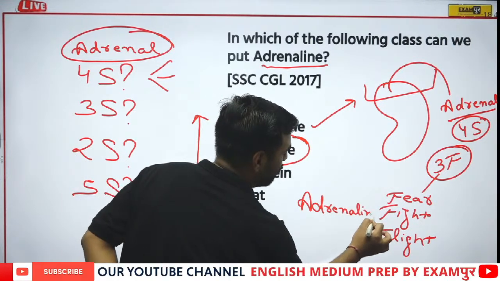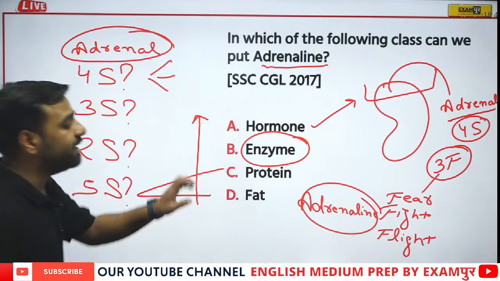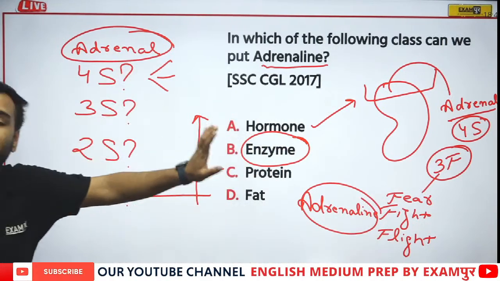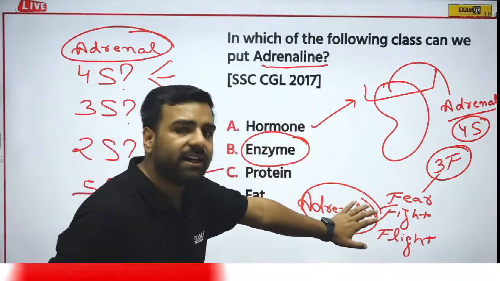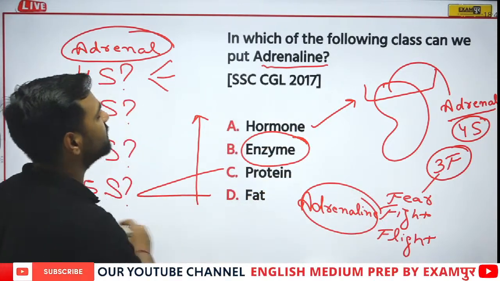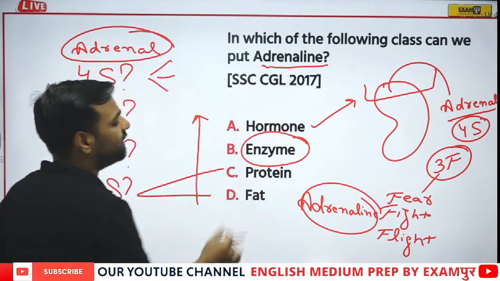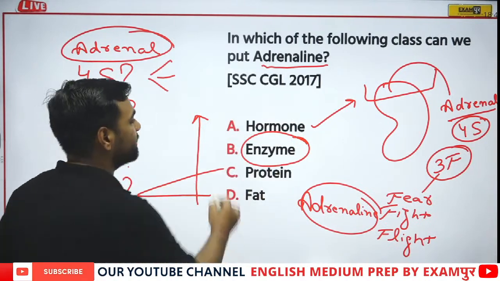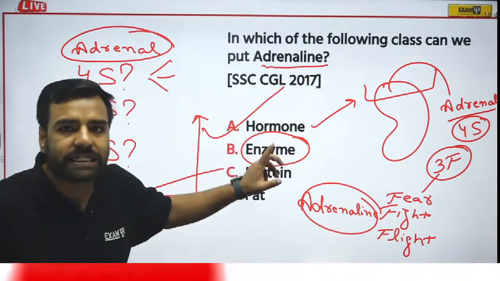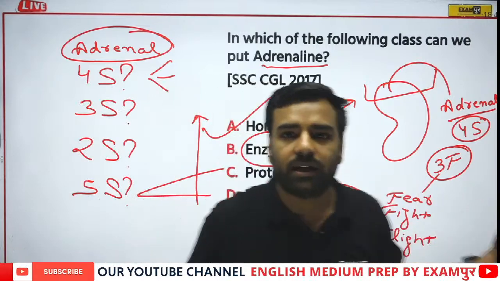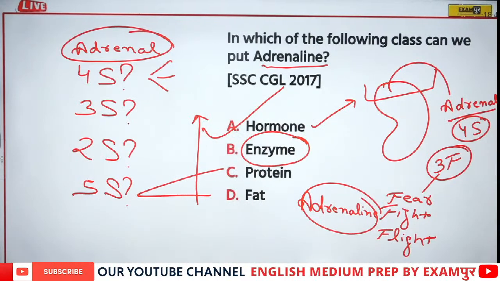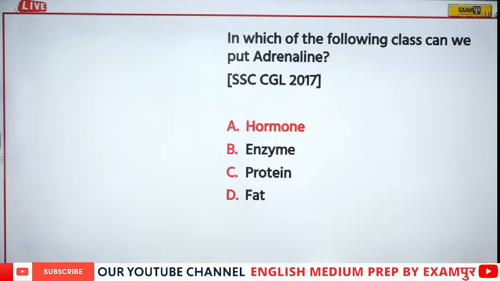So we have discussed almost everything over here. Adrenaline hormone is your emergency hormone, fear, fight and flight. And here also what is asked? We are asked about adrenaline. What is adrenaline? It's actually your hormone. We have discussed it. We have taken the example. Correct? So yes, option number A is going to be your correct answer.